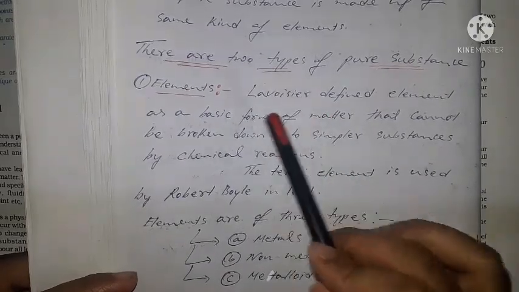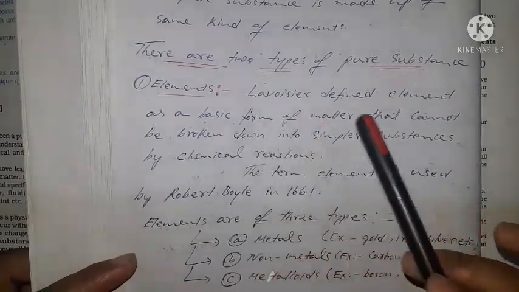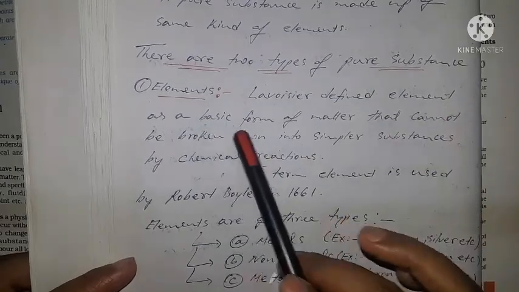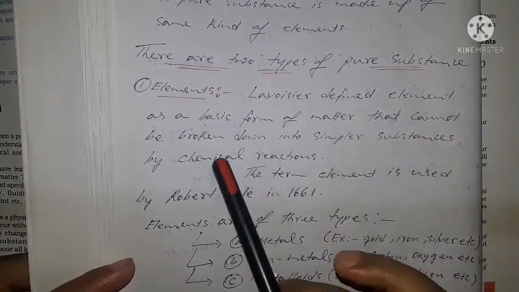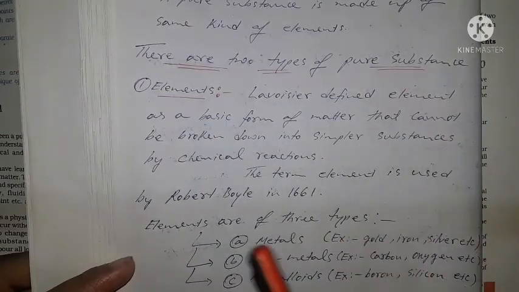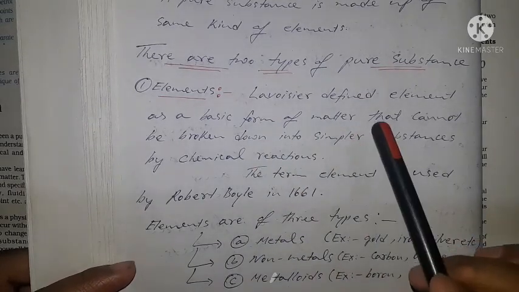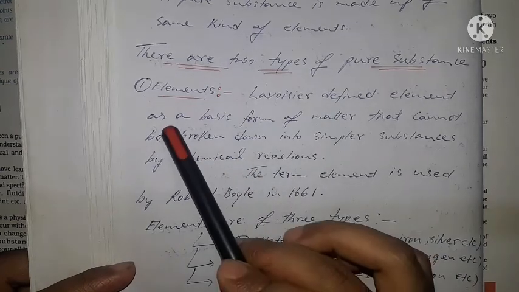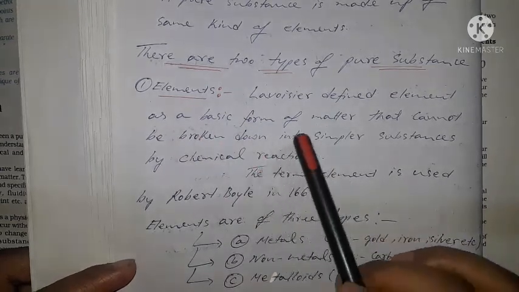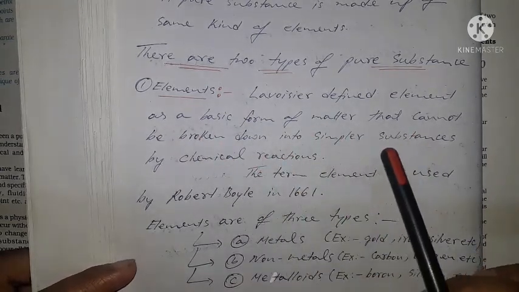Lavoisier, the name of a scientist, defined an element as a basic form of matter that cannot be broken down into simpler substances by chemical reactions.